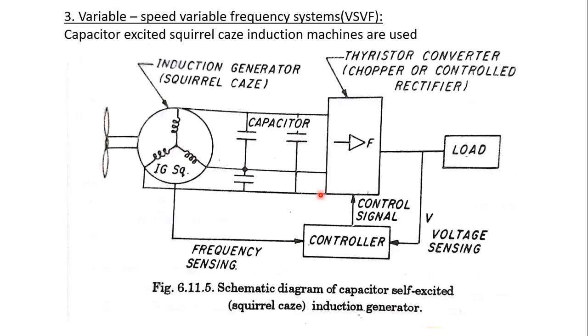Research is going on using no load and load performance characteristics, and computer programs are also being developed for this. If the output voltage varies, it can be converted to constant DC using choppers. This is a thyristor converter, chopper or controlled rectifier, and by using it the varying output voltage can be converted to constant DC voltage.